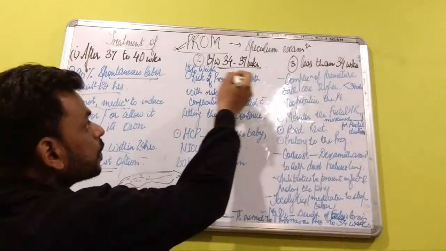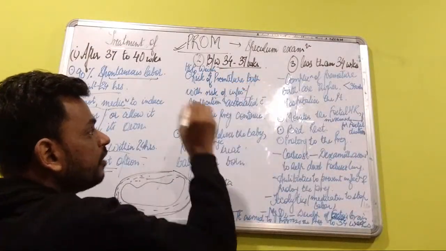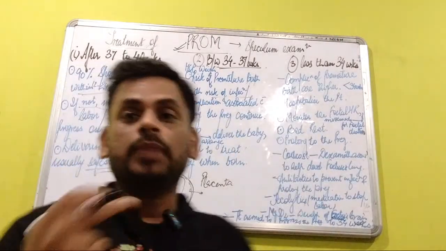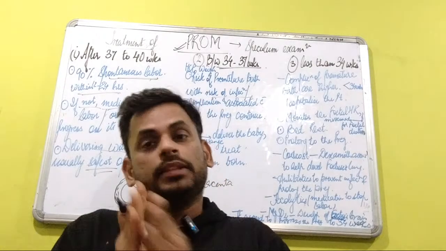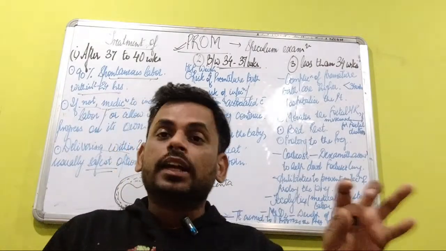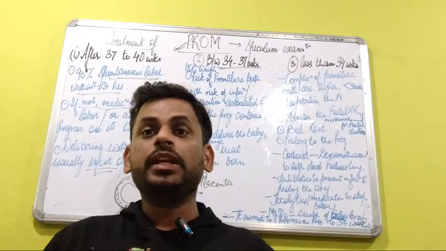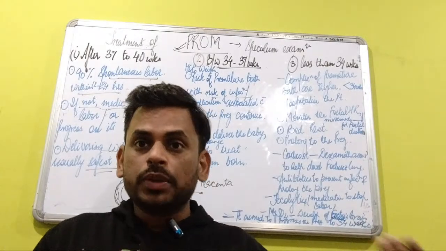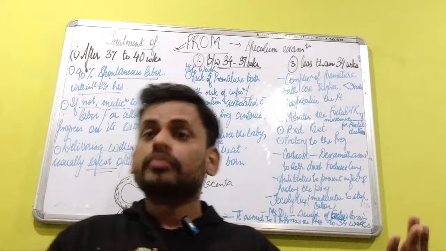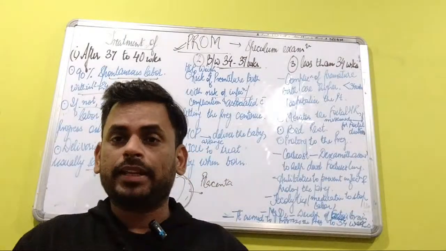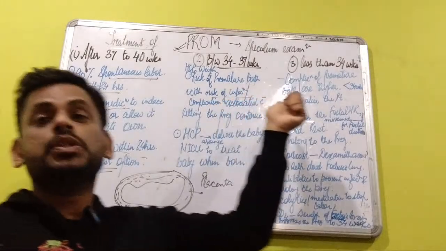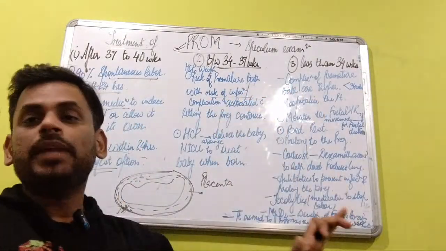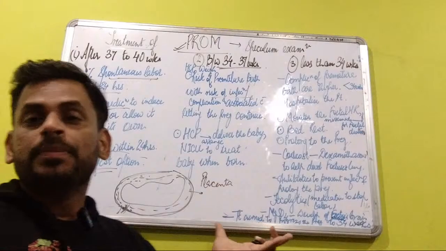So the healthcare professional is going to weigh the risk of premature birth against the risk of infection and the complications associated with it, and what can happen if the risk of premature delivery is going to be more harmful. So the doctor will try to prolong the pregnancy, or if the risk of infection is too much, that will be analyzed and the treatment will be based on it.